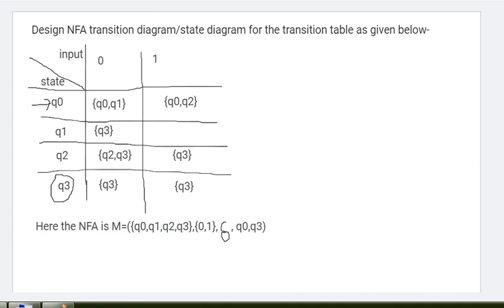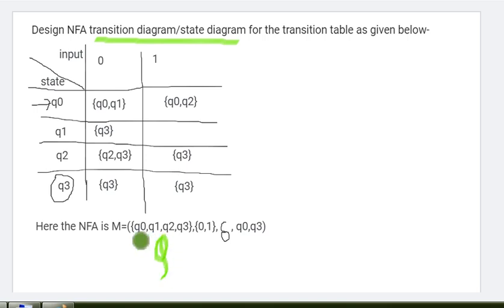Okay. So let's see two questions regarding the NFA. Here we need to design a transition diagram or state diagram. This is the graphical representation we just saw, right? That graphical representation can be called a transition diagram or state diagram for the transition table given below.